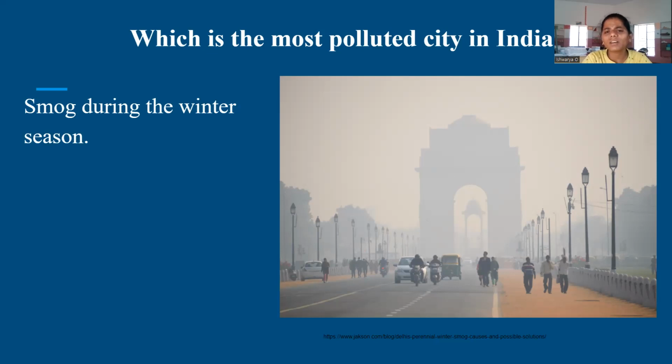So why do you think Delhi is the most polluted city? There are a couple of reasons. The neighboring states of Delhi, especially Haryana and Punjab, during the harvesting time, farmers burn the leftover paddy stalks after the harvesting. When they burn the leftover paddy stalks, all the smoke from these neighboring states starts moving towards Delhi. That is one of the major reasons for pollution during the winter time in Delhi. And thus you can see smog during the winter time in Delhi. Smog is a combination of smoke and fog.